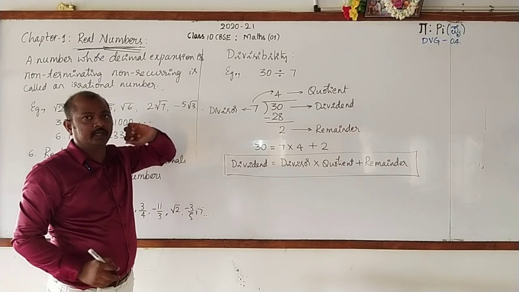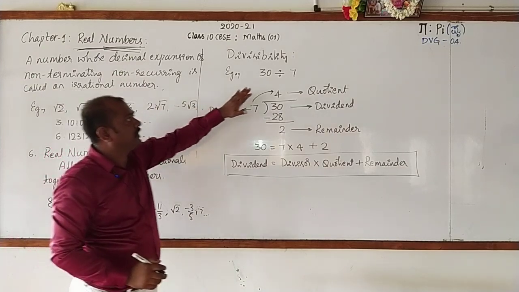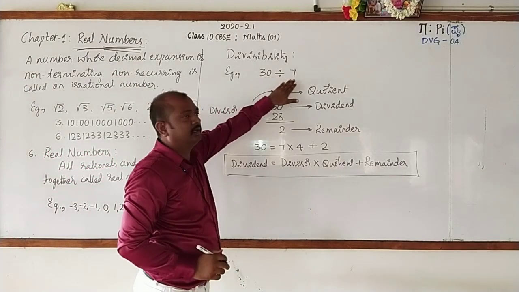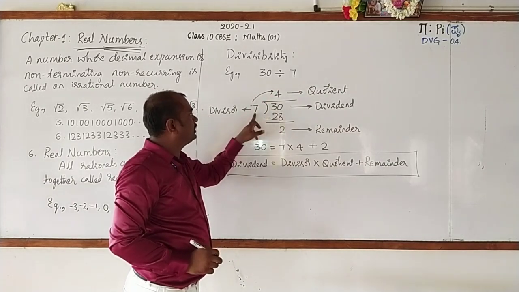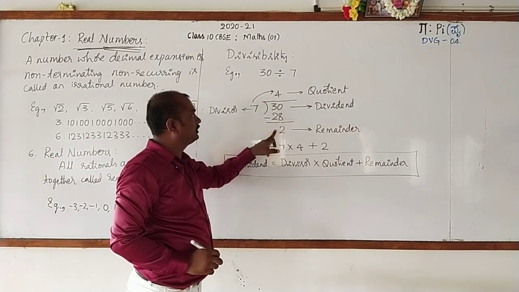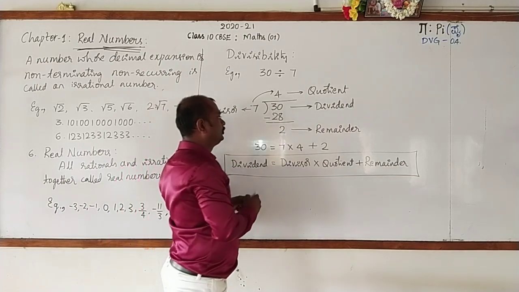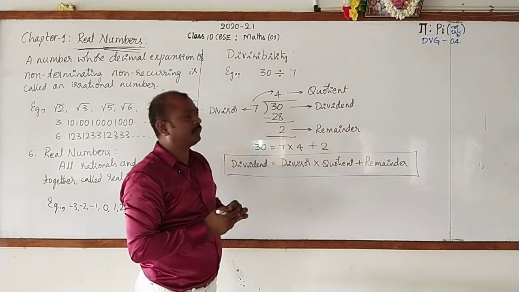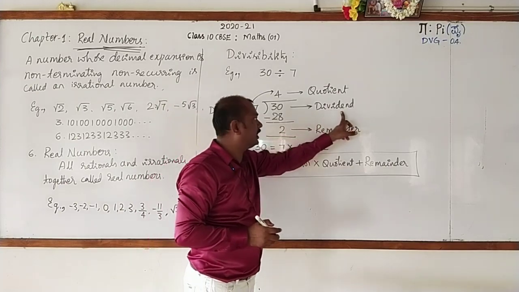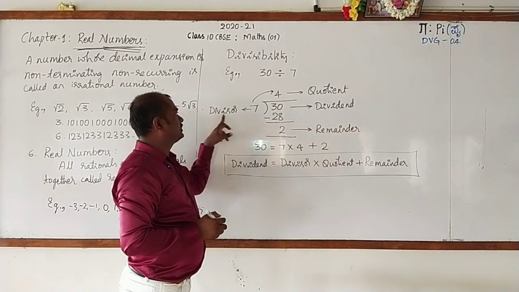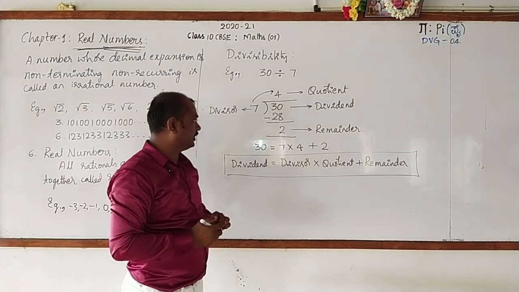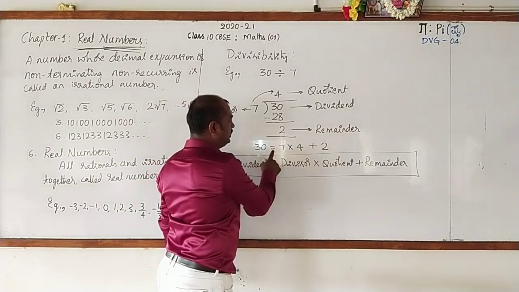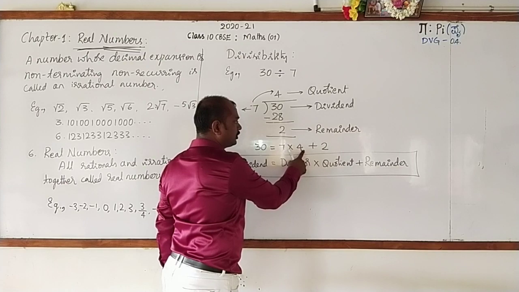Now you just go for writing quickly, as quick as possible. 30 divided by 7. Then go for dividing it. 7 4s are 28. Then the difference will be 2. Then go for writing all the terms. 30 is the dividend, 7 is the divisor, 4 is the quotient, and 2 is the remainder. Then you write 30 is equal to 7 into 4 plus 2.